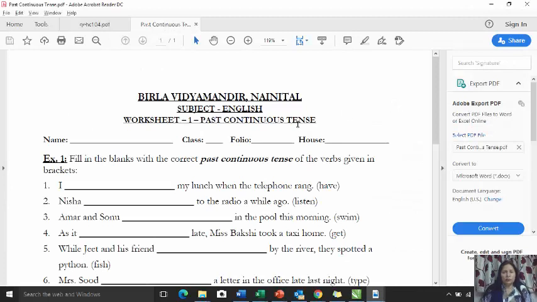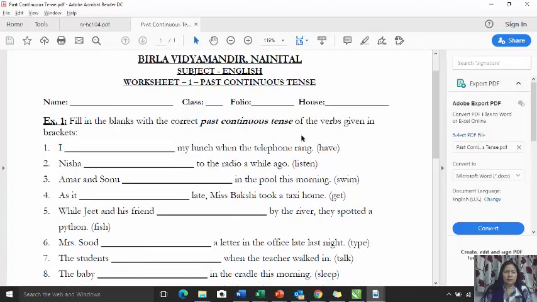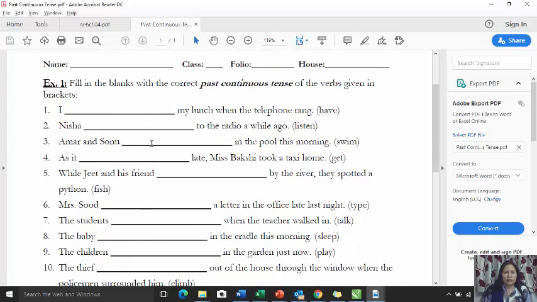So you can just copy it down in your notebooks. Let's look at it. Fill in the blanks with the correct past continuous tense of the verbs given in brackets. Have is the verb. So I was having my lunch when the telephone rang.